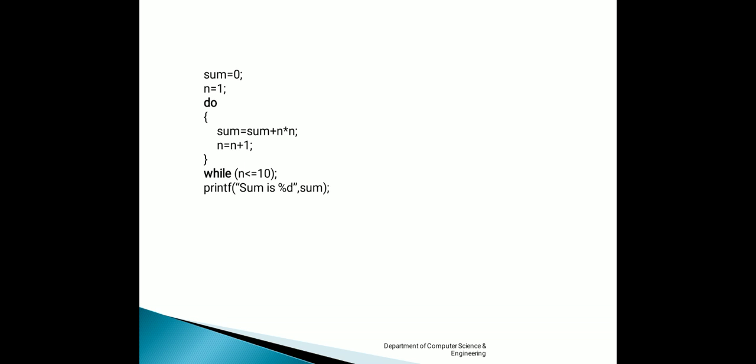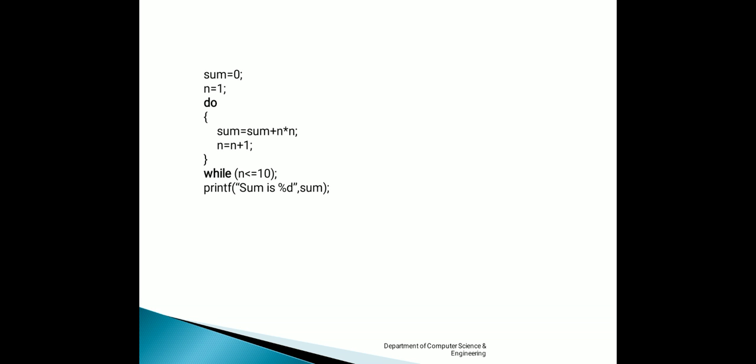Inside the do, we are squaring the number and adding it to the sum. Same thing we have done in the while loop.